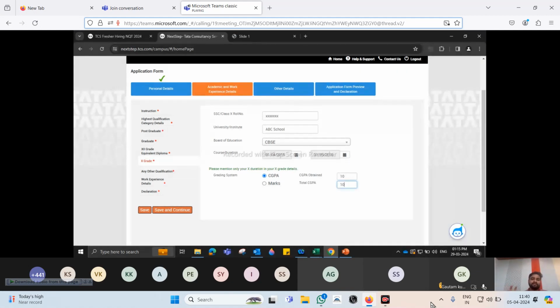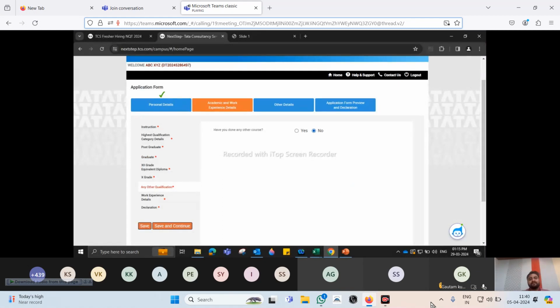Similarly, school name, board of education, and course duration, again where the year is important. Moving to your grading system, if it is a CGPA pattern, mention CGPA and proceed. Now, if you have done any other course, say a diploma in data science, a certificate course in music, a diploma in dance, music, painting, anything that you have done, which is a full-time course recognized by an authority, you can add it here, not an issue.